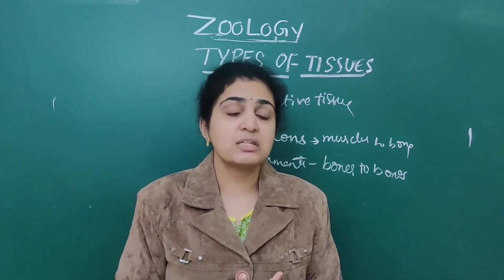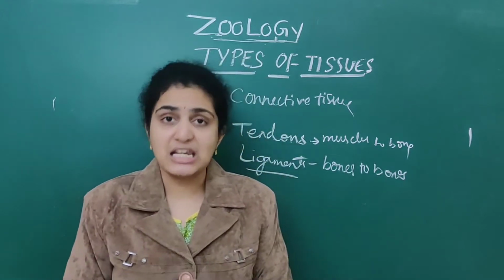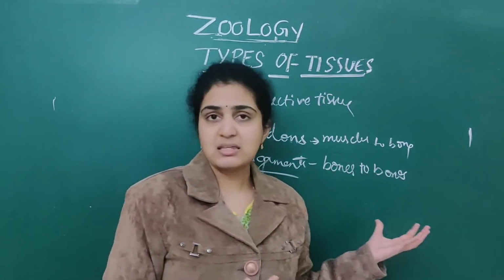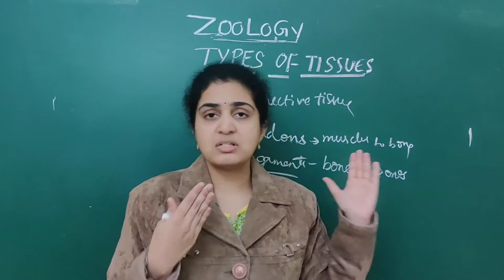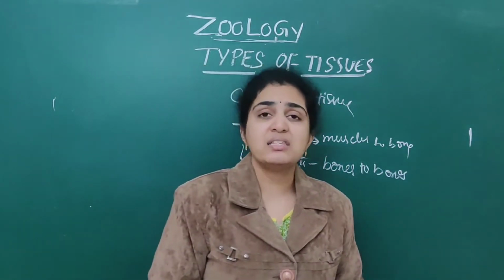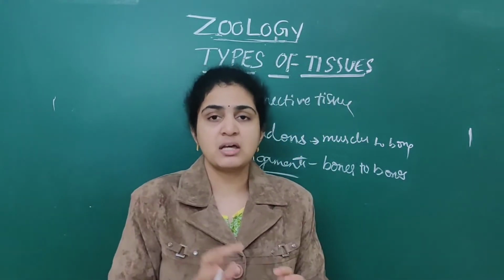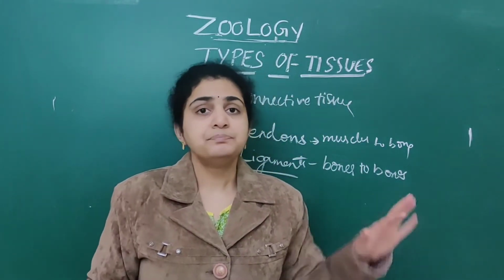In cartilage, chondroitin salts are present. In bones, mainly calcium is present. Bones are very hard structures, while cartilage is a very soft and pliable matrix.